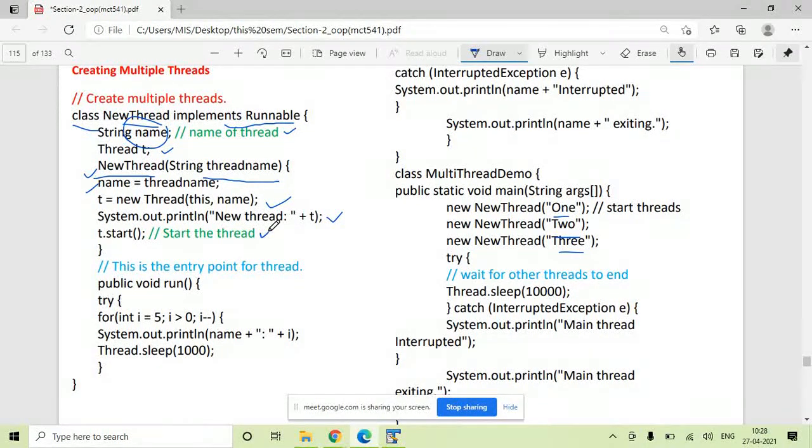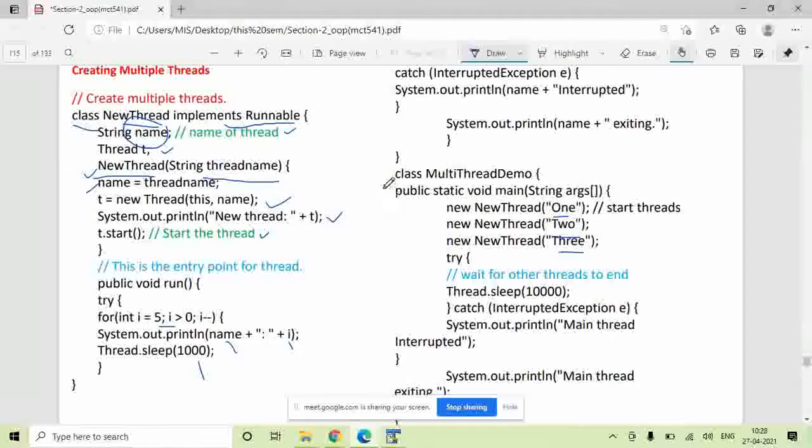You have started the new thread. So whenever this thread gets a chance, it will start executing. Again, this public void run method is there. It will run 5 times. It will print the name of the thread and the value, and it will sleep for 1 second.